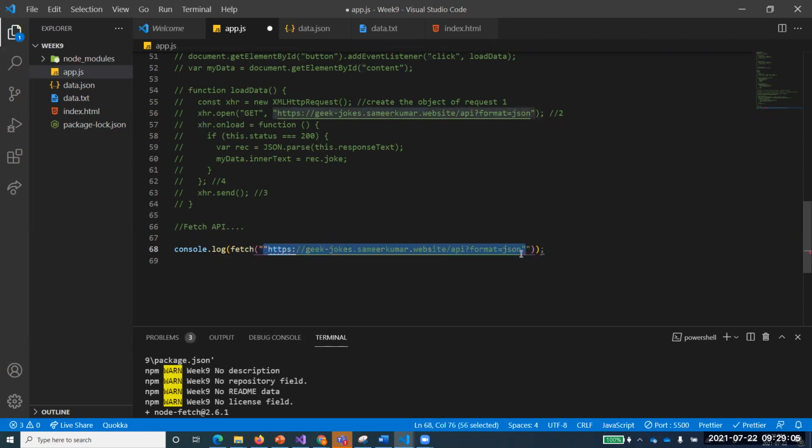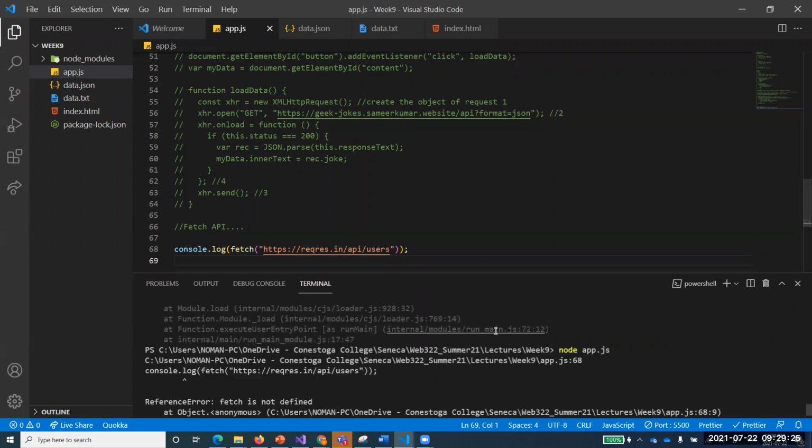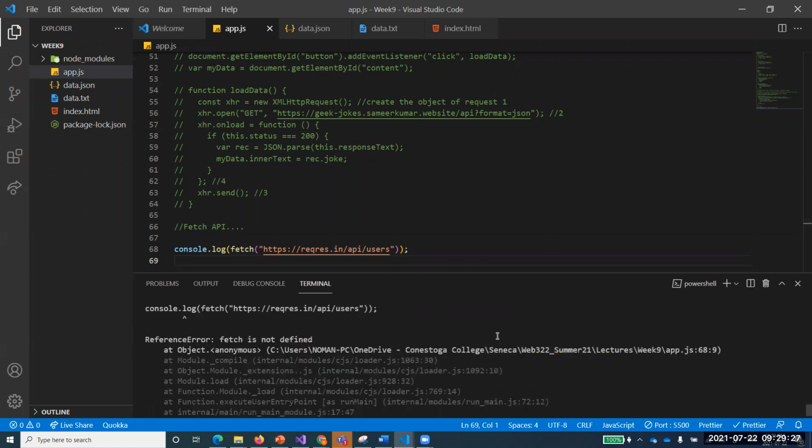Let me just check my own URL. By the way, it's not something with the URL, but let's see. There is a fetch API request. Let me just run that. That's quite interesting. Running it from Node, not as HTML. If anything is an issue, just run the HTML file.